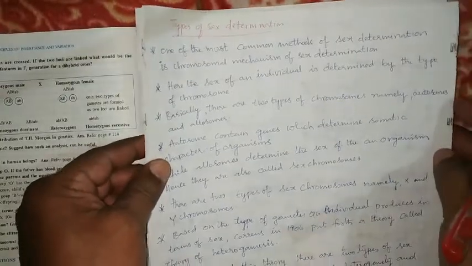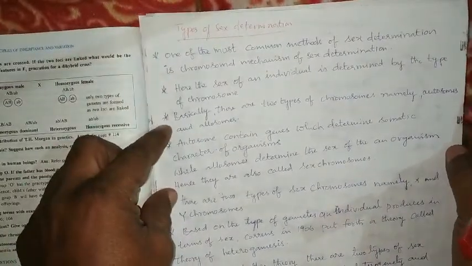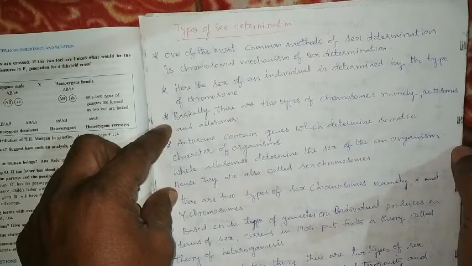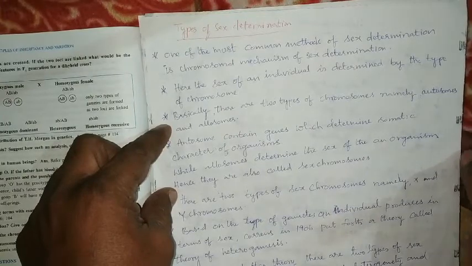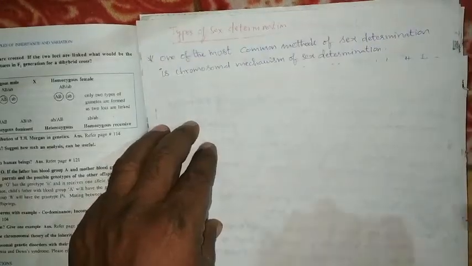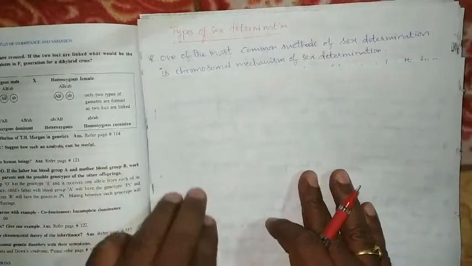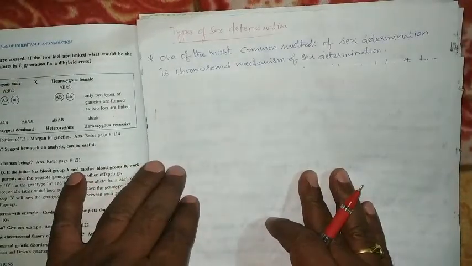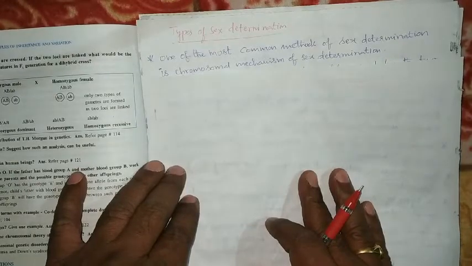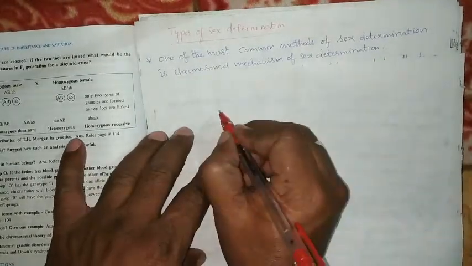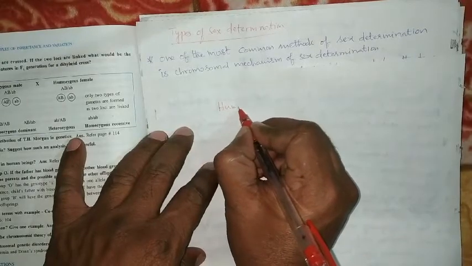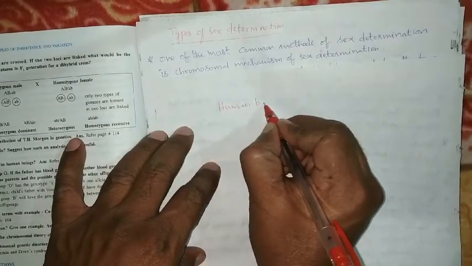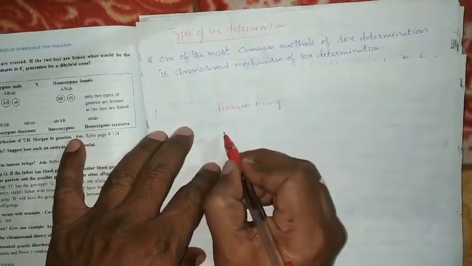The next concept is types of sex determination. The common method of sex determination is based on a chromosomal mechanism. In human beings and other organisms, there are two types of chromosomes.